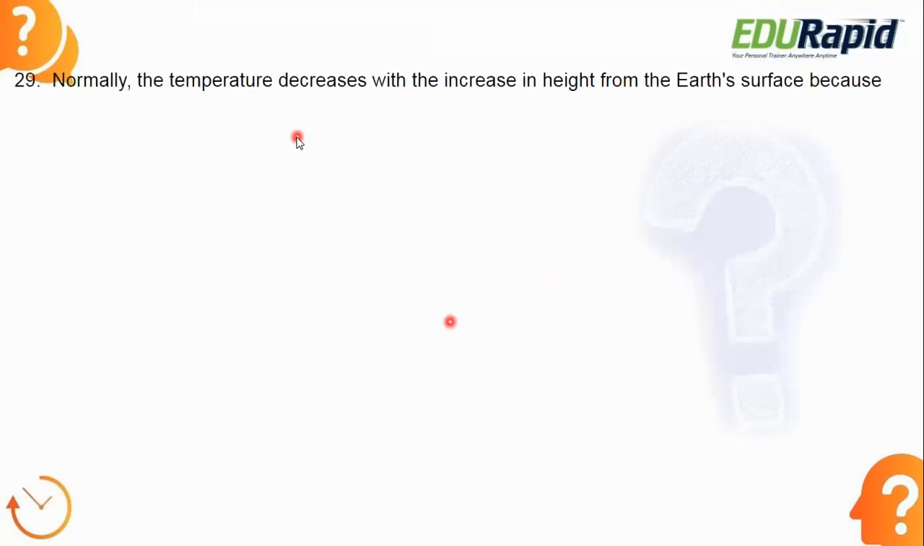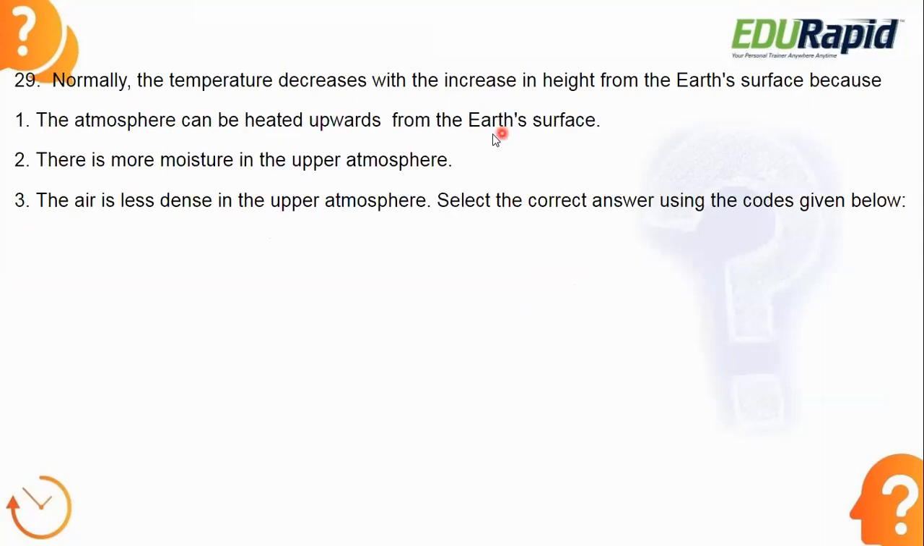Next, normally the temperature decreases with the increase in the height from the Earth's surface because... Here you need to find out the correct answer using the codes given below. Read carefully all these three statements and read this question carefully. Normally the temperature decreases with the increase in the height from the Earth's surface. What is the reason for that? That is the question. What is the answer?